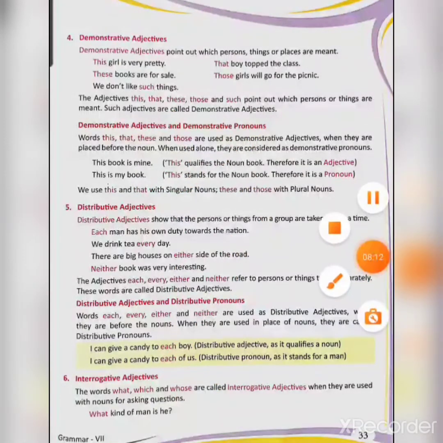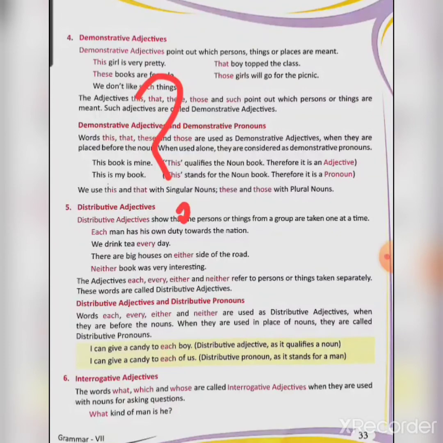The next one, sixth, interrogative adjectives. Beta, interrogative means question. Whenever you ask a question, the words what, which, whose are called interrogative adjectives when they are used with nouns for asking questions. For example, what kind of man is he?